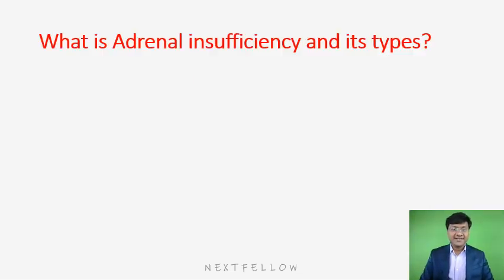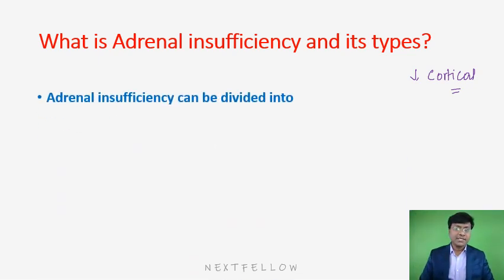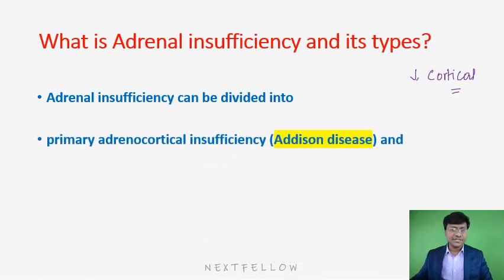So, adrenal insufficiency is the disorder which is characterized by decrease in adrenal cortical hormones. Now, what are the various types of adrenal insufficiency? We have what is called primary adrenocortical insufficiency. What do you mean by primary adrenocortical insufficiency? It is the disorder where the pathology is in the gland.